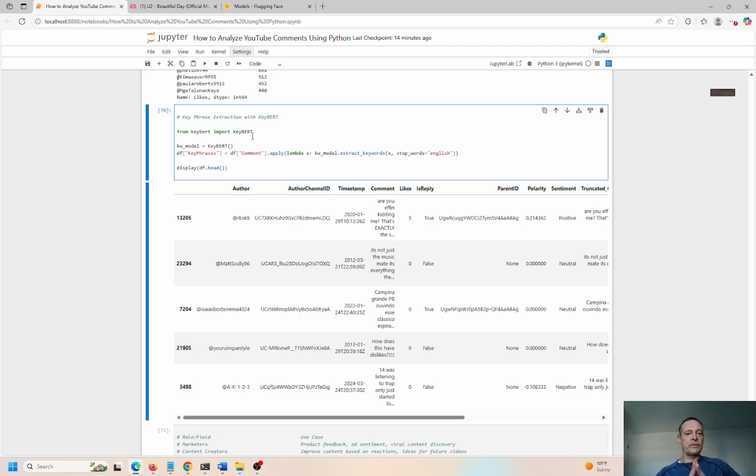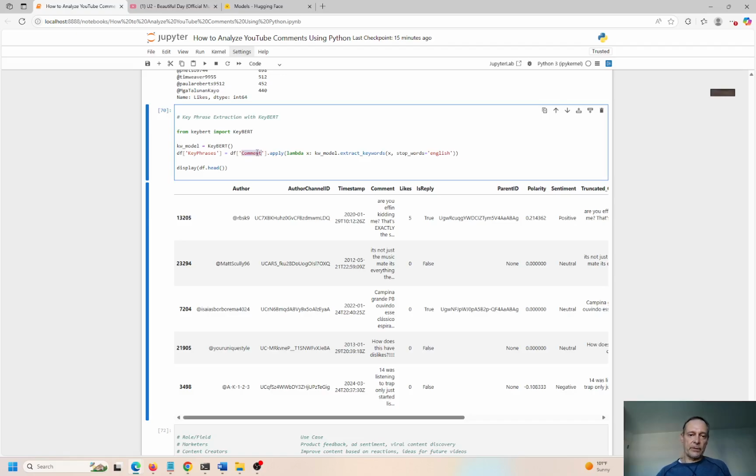The key phrase extraction with BERT. Remember, BERT is a good text analyzer. It's better than sentiment analysis or what was the other one? Polarity, right? So BERT analysis is just a richer, more evolved, more mature way of doing your analysis of YouTube comments or any type of NLP processing.